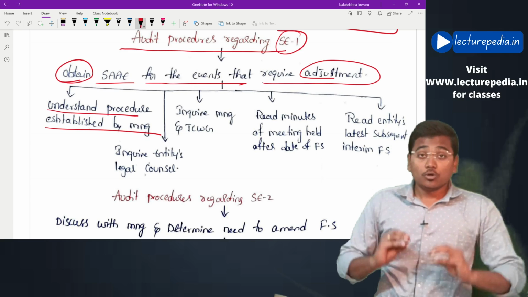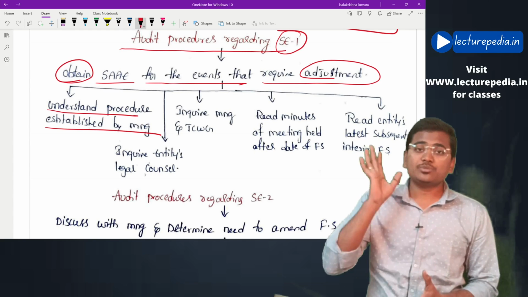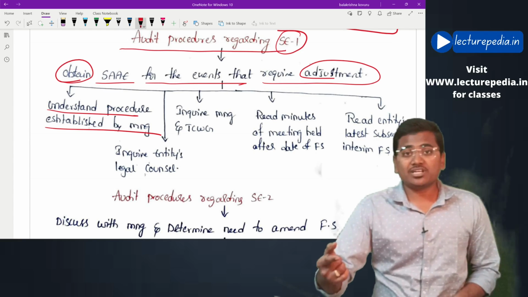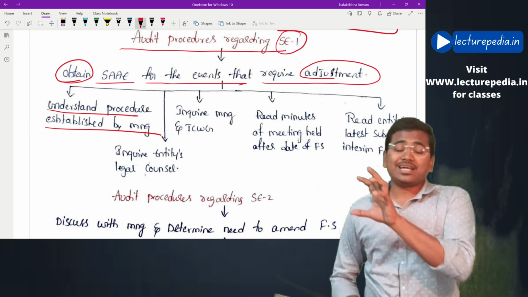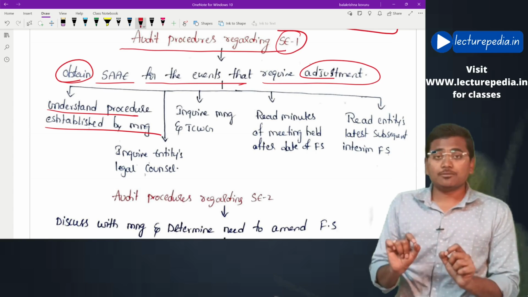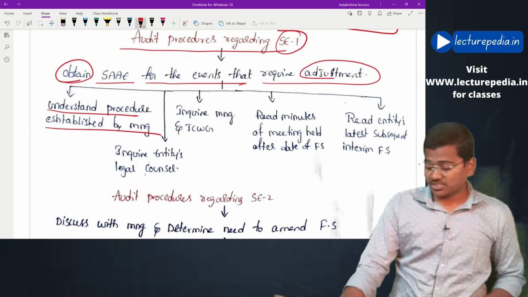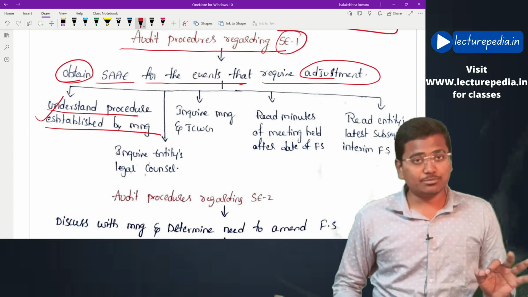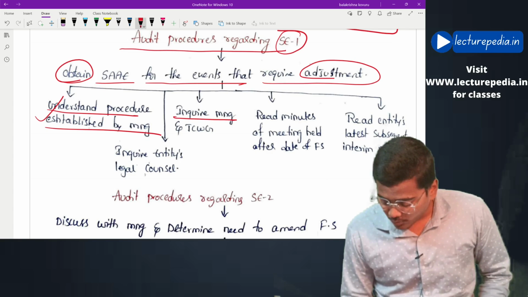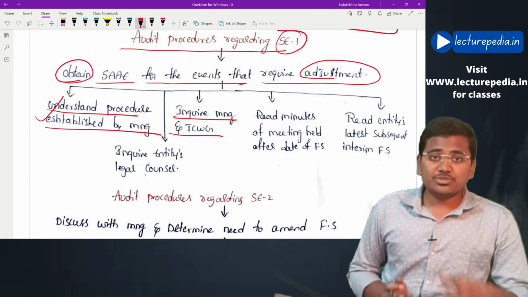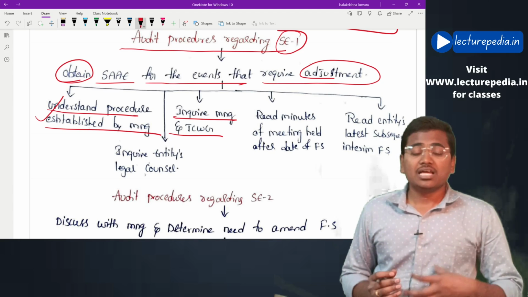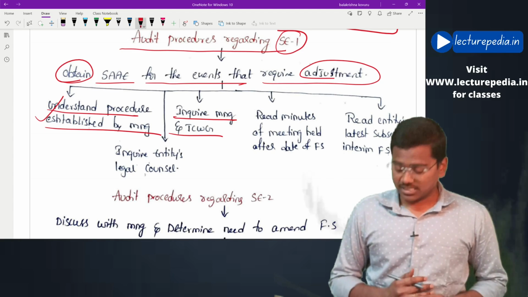Now, what is the procedure that the management is following in order to identify subsequent events? The auditor will obtain an understanding of this procedure that has been followed by the management. Next, he will inquire of management and those charged with governance whether any additional subsequent events are there.